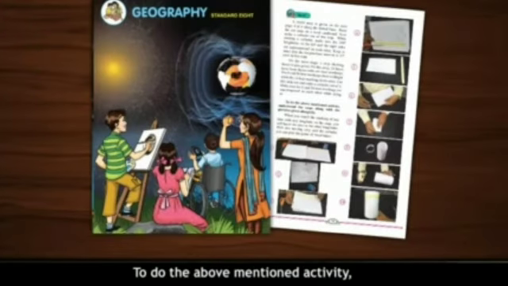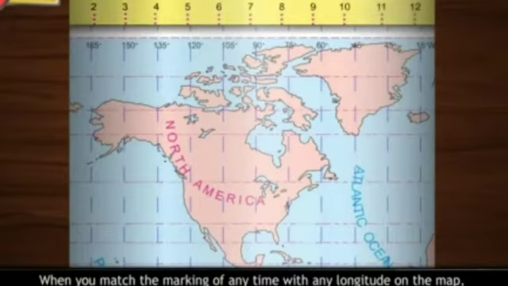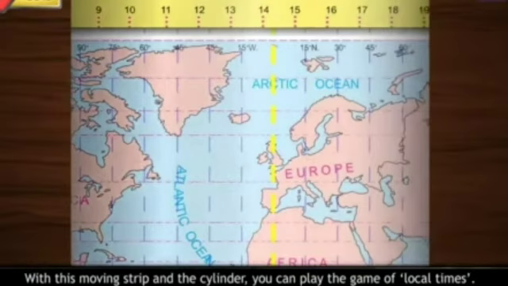To do the above mentioned activity, understand the steps along with the pictures given alongside. When you match the marking of any time with any longitude on the map, you will know the time at the other longitudes. With this moving strip and the cylinder, you can play the game of local times.